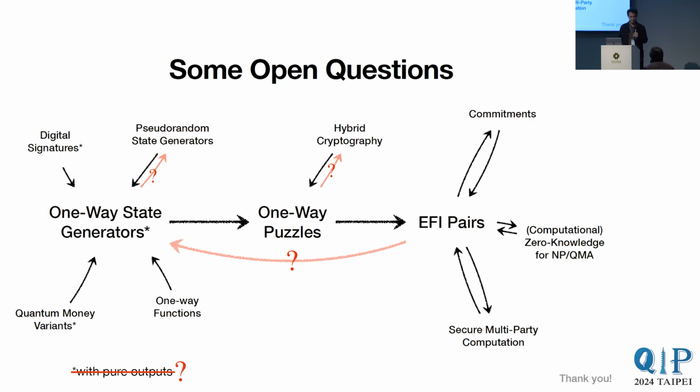Okay. And another question is, so from one-way puzzle, you construct EFI pairs, and that EFI pair is a classical EFI pair, which means just a classical mixture? So we get non-uniform classical EFI pairs. It requires some non-uniform parameter at every step.